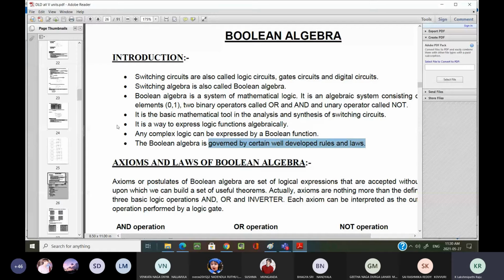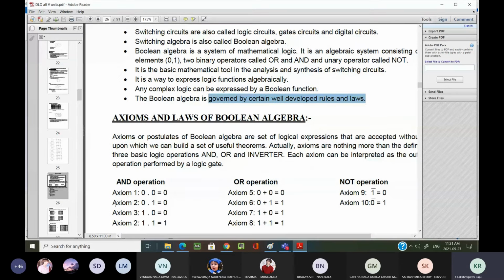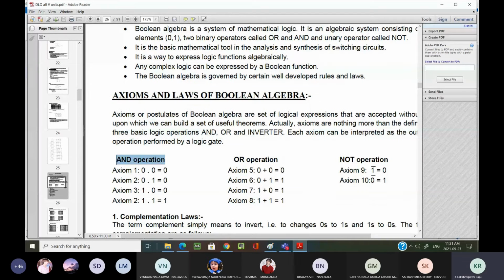These are the main building blocks to simplify the logical expression. If you know the rules, you can easily simplify the Boolean algebra expression or the logical expression. Now he is explaining all these axioms or laws of Boolean algebra. I hope you already know these things. If you don't know, once again I can explain to you.